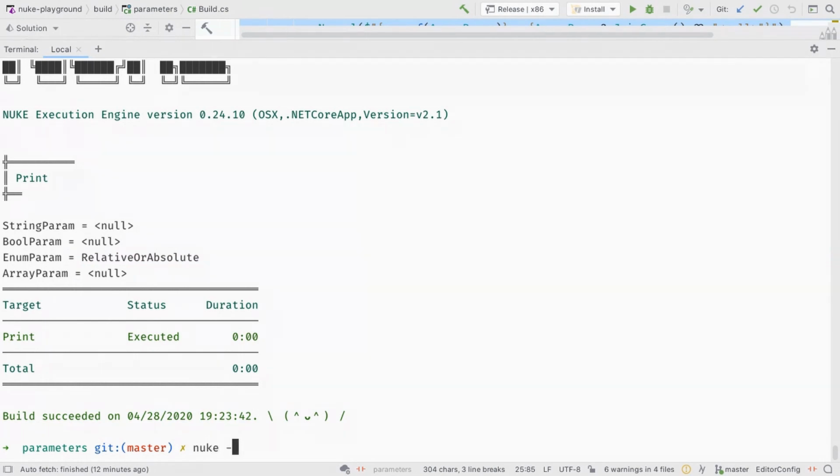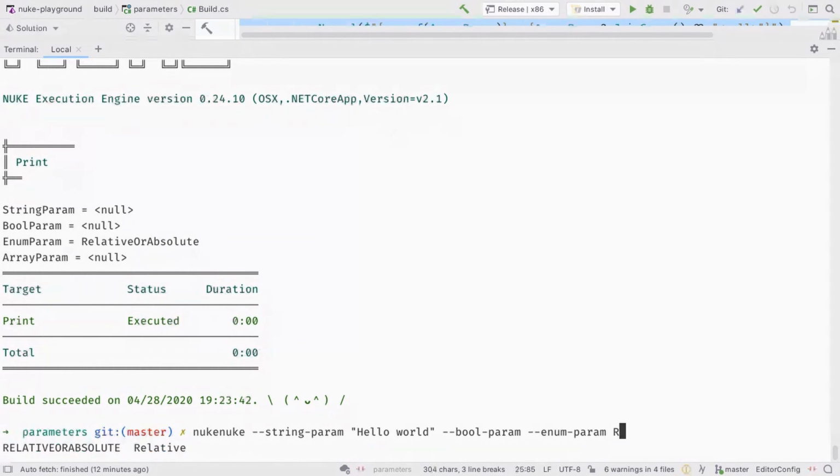Now we can go here and, for instance, pass the string param, hello world again. We can pass the bool param. And for bool param, it's interesting because we can write true. We can also write false, but we can also use it as a symbol flag. So that will work as well. Now we have enum param, and here again we have completion for the possible values. So we can use relative, for instance, and array param. I just have to check what